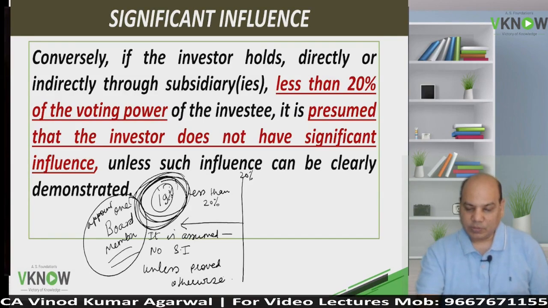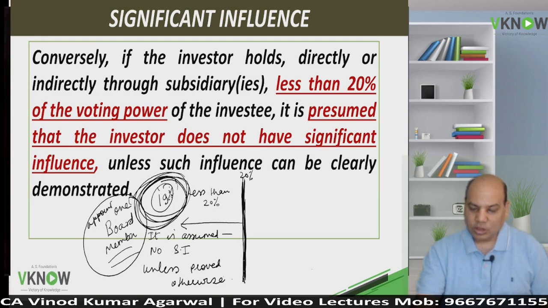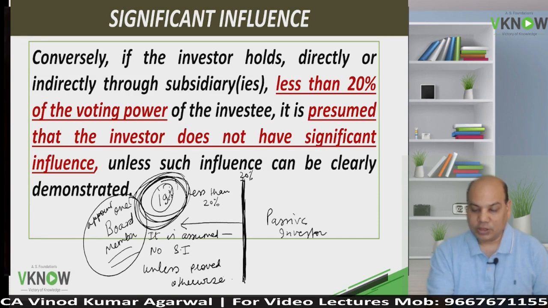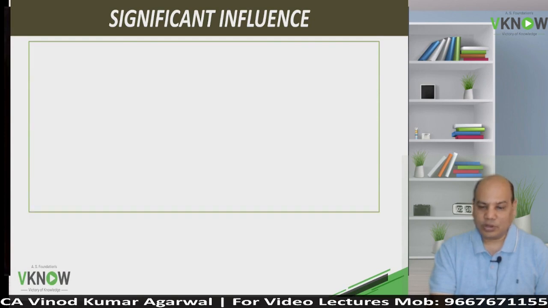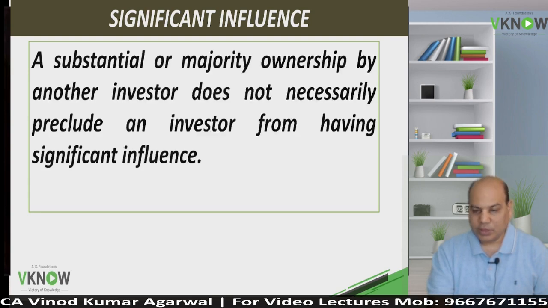So then what is the purpose of this 20% line? This 20% is not a very hard and fast rule. With more than 20%, a passive investor need not follow AS23, and with less than 20%, an investor who participates in financial policy decisions can follow AS23. Okay. Now the next paragraph is,